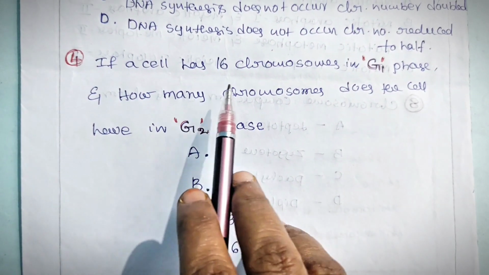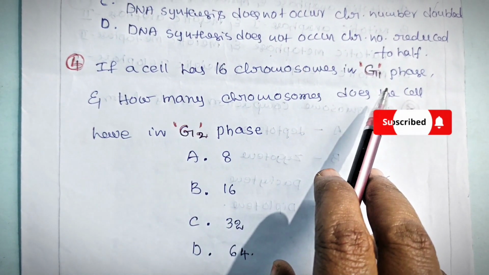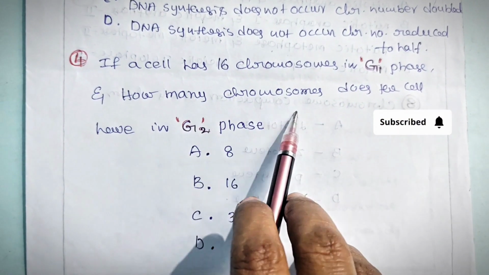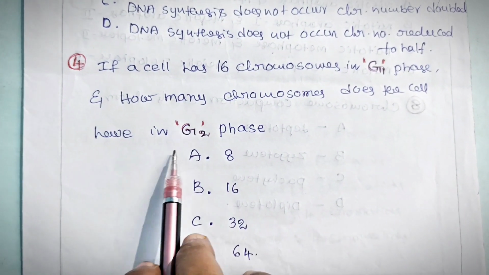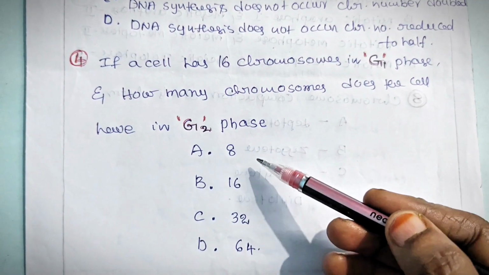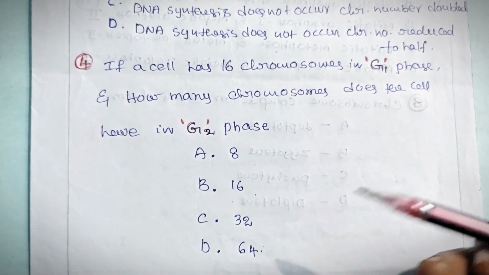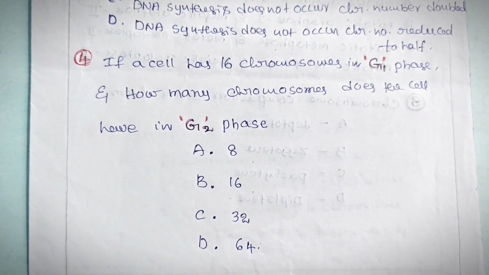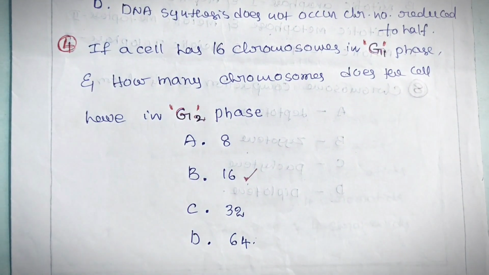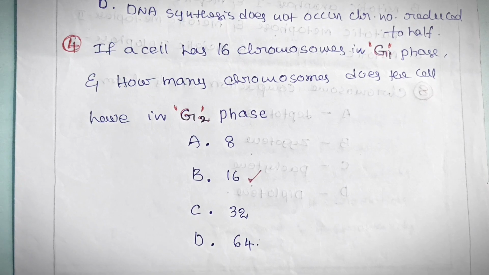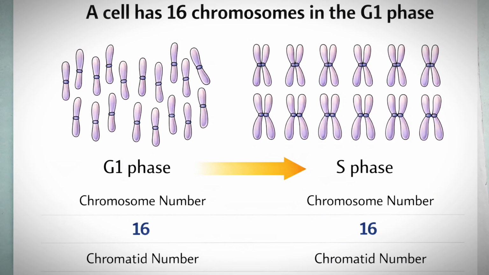If a cell has 16 chromosomes in G1 phase, how many chromosomes does the cell have in G2 phase? Options are 8, 16, 32, 64. For this, 16 is the correct answer. G1 is the gap phase. In G1 phase, chromosome number is 16, and each chromosome contains one chromatid.